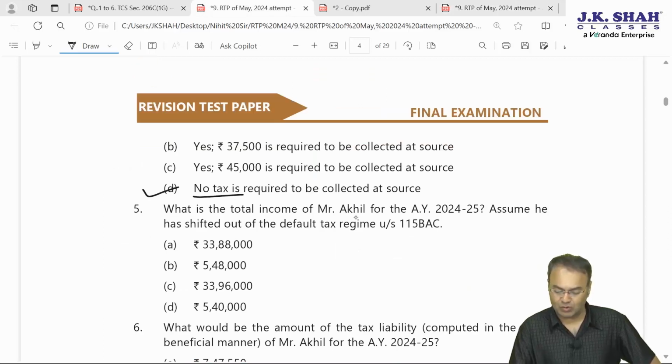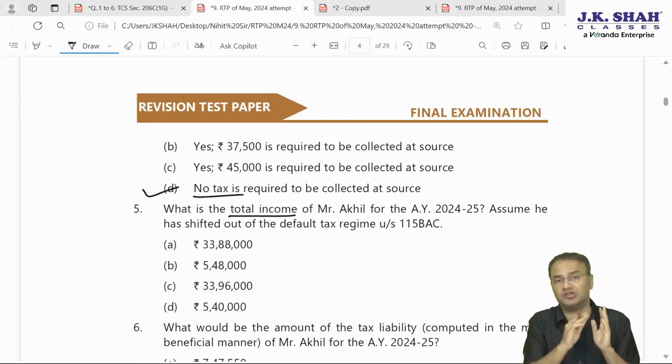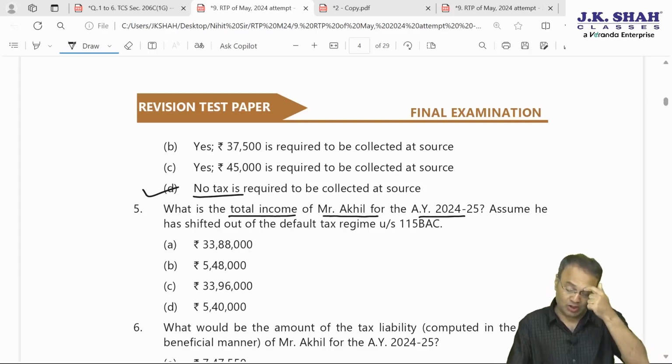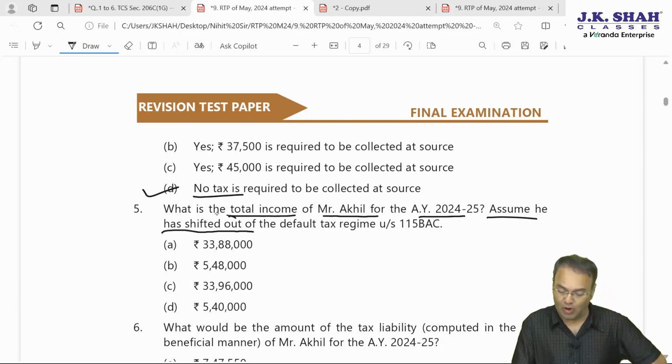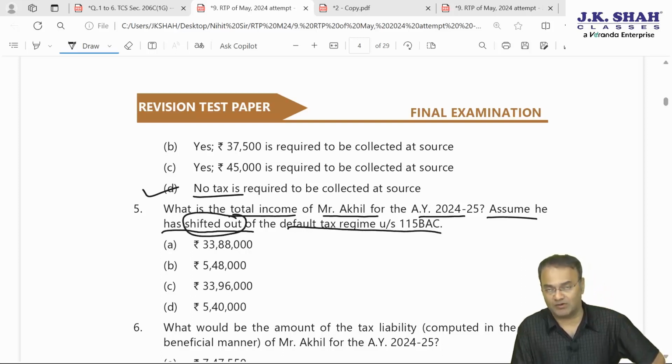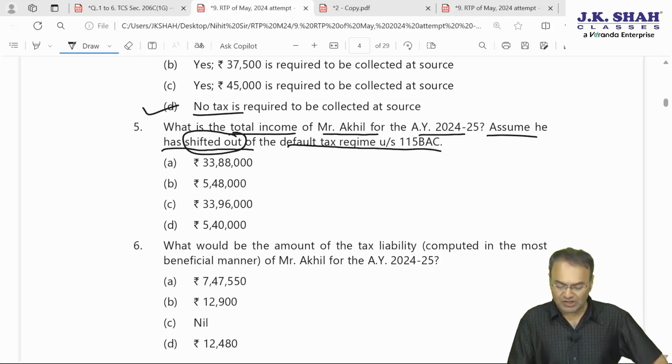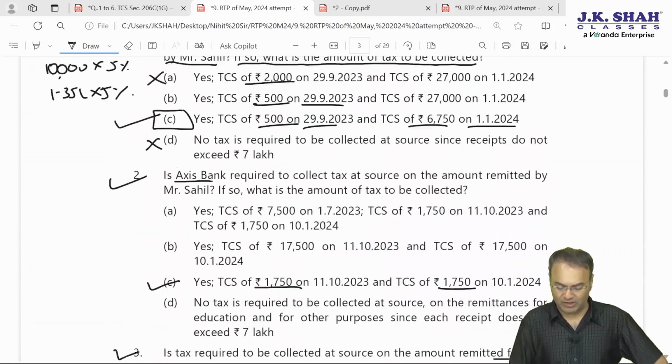Next, what is the total income of Akil for the AY 24-25? Total income, naturally we are talking about Indian income. We are not necessarily talking about his global income. Therefore, the 10,500 UAE dirhams are not to be taken into account, and that 23 rupee exchange rate also is to be ignored. Of Mr. Akil for the AY 24-25, what is the total income? Assume he has opted out of the default tax regime under 115BAC. Now how much will his income be? He has only three incomes. PGBP income 4,20,000.